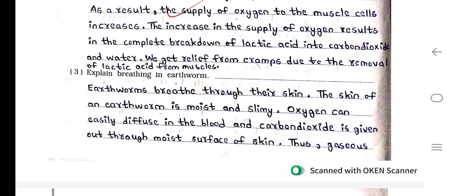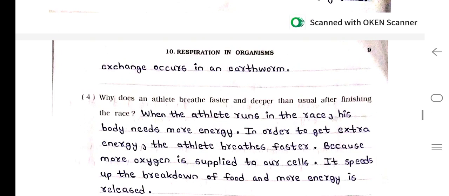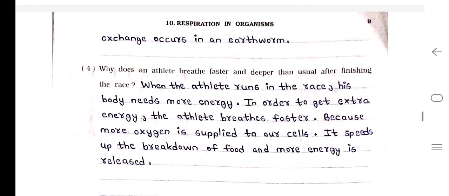Answer. Earthworms breathe through their skin. The skin of an earthworm is moist and slimy. Oxygen can easily diffuse into the blood and carbon dioxide is given out through the moist surface of skin. Thus, gaseous exchange occurs in an earthworm. Number 4. Why does an athlete breathe faster and deeper than usual after finishing the race?